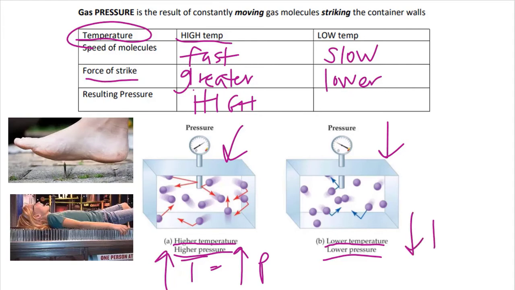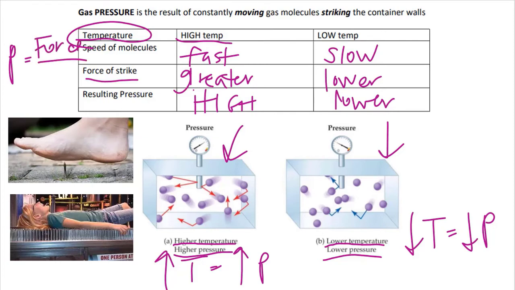So low temperature is lower pressure. Those are called being directly proportional. Now the definition of pressure is equal to force over area.